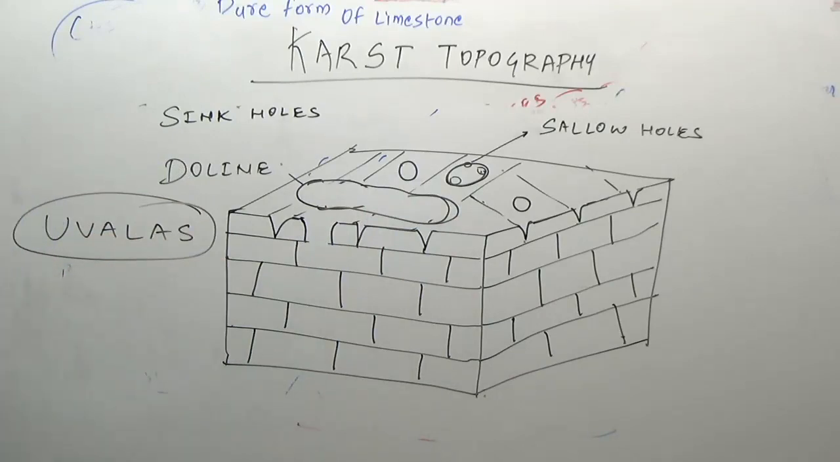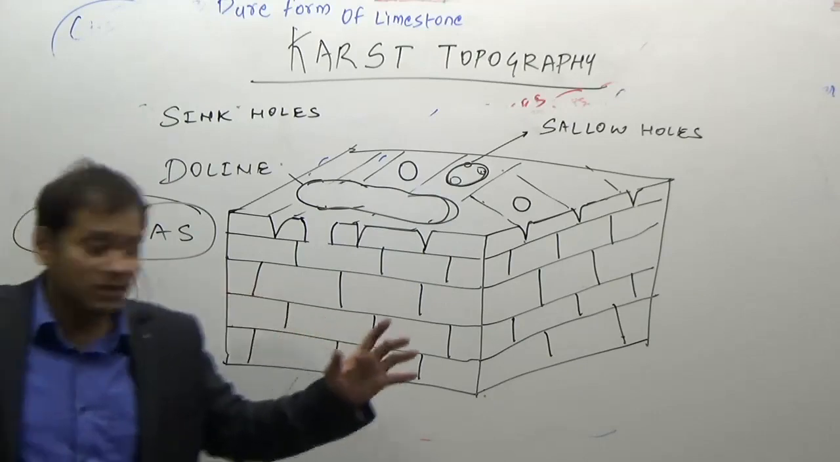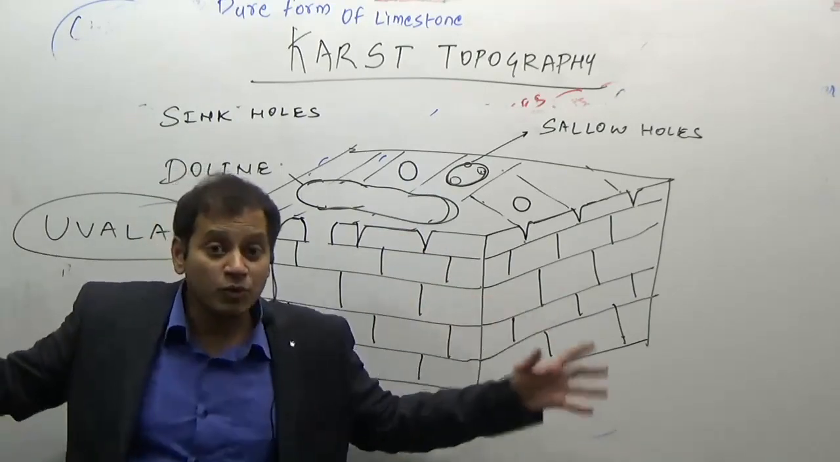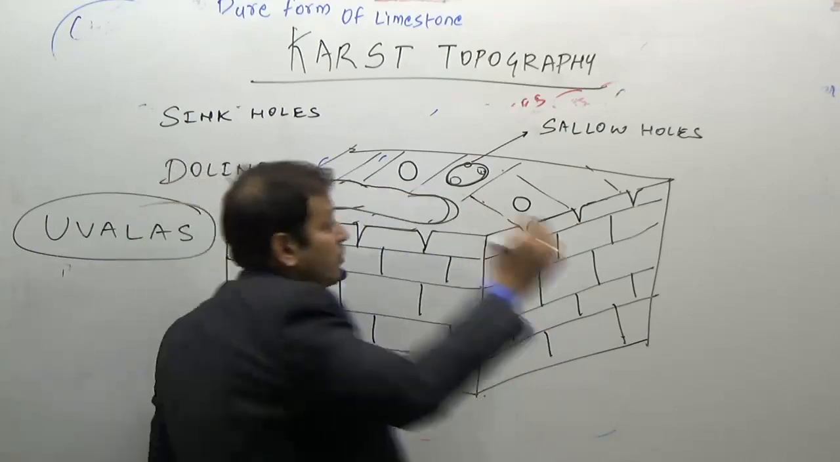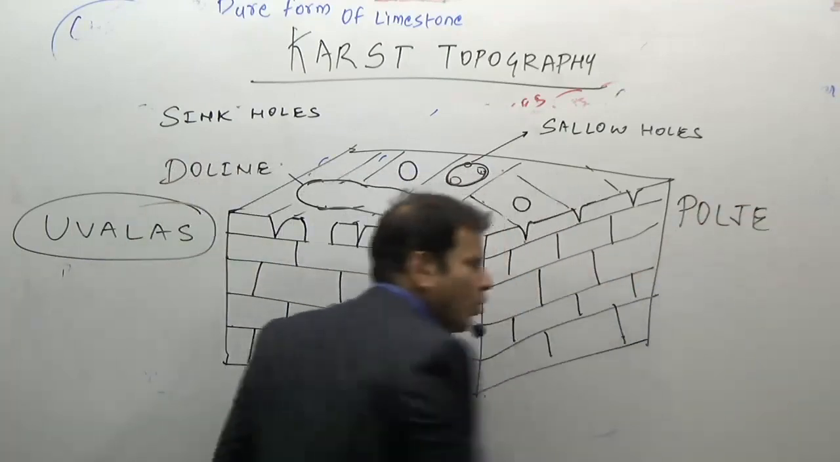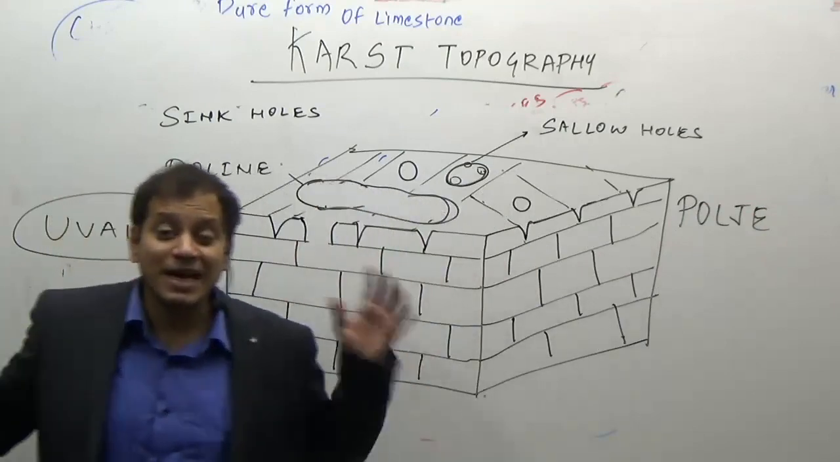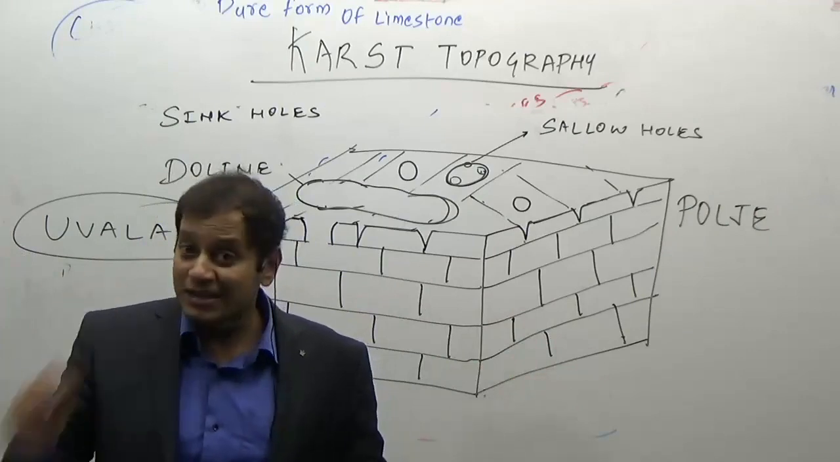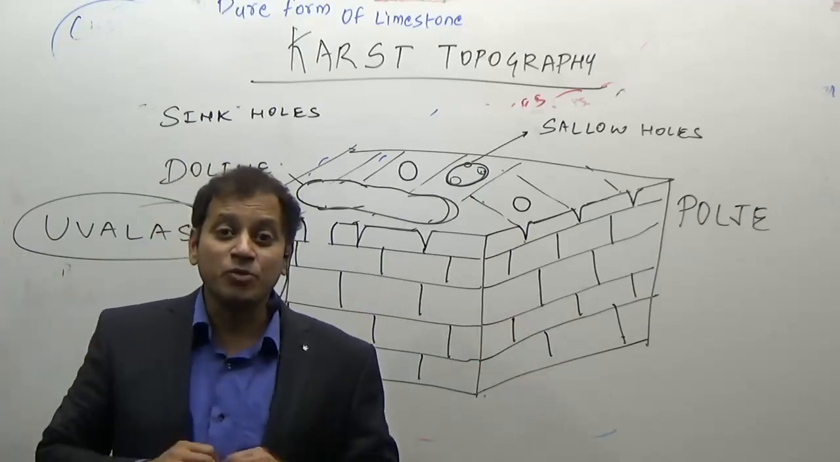And several uvalas, that is, very, very large depressions on the surface, will result in the formation of a polje. These are so big that they can be as big as 200 kilometers. If you search the internet, you will find numerous such holes.